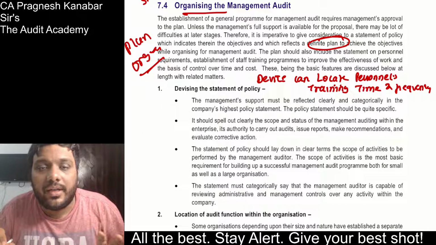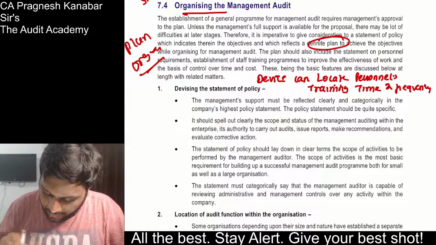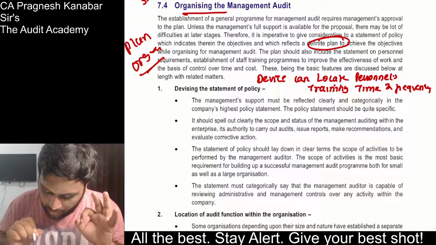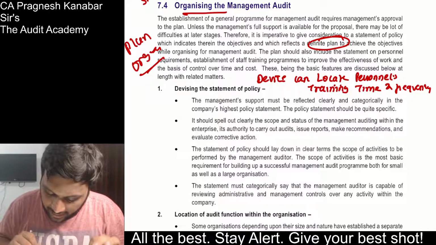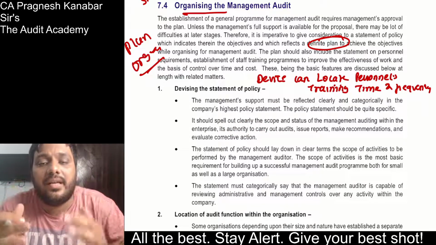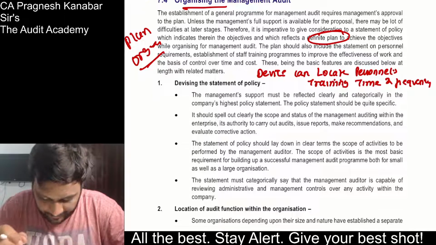Boss. Alright. You need the support of the top management. Look at this. There has to be clear scope. You should have clarity in the coverage. And there should be proper support of the top management. You should have proper authority. Only then is everyone else going to take you seriously. So, devising a statement of policy.